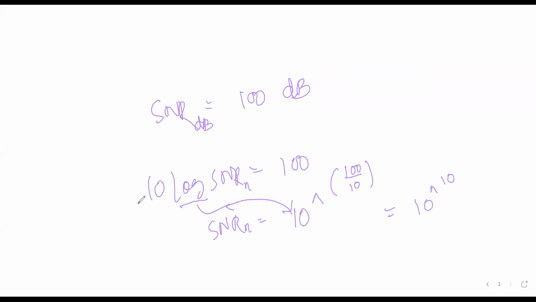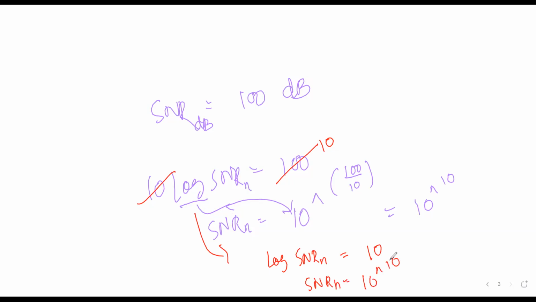Or else you can cancel this 10 with this 10. Now, log SNR in normal scale is equal to 10. So SNR in normal scale is equal to 10 power 10.